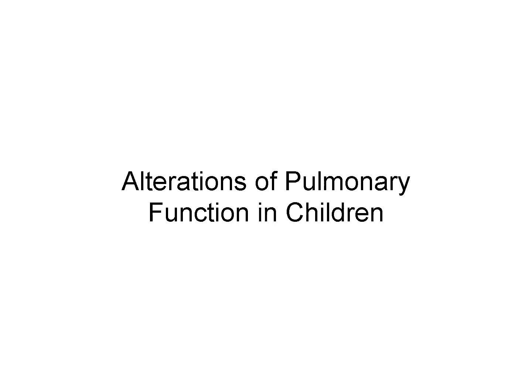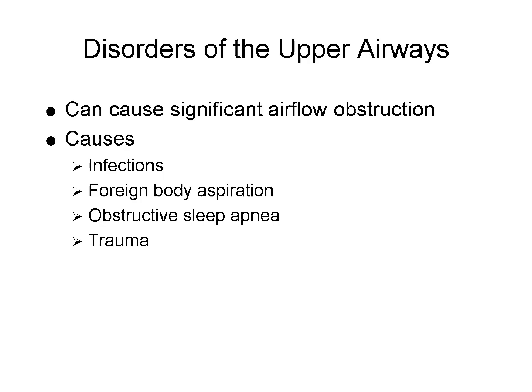Alterations of pulmonary function in children. Upper airway disorders in children can lead to serious breathing problems due to the small size and softness of pediatric airways. These conditions may result from infections, trauma, or inhaled foreign objects.